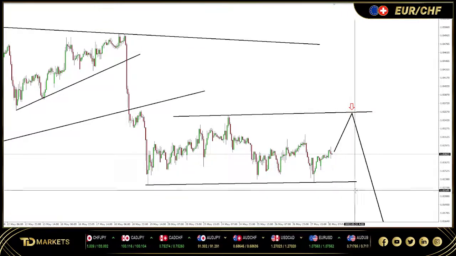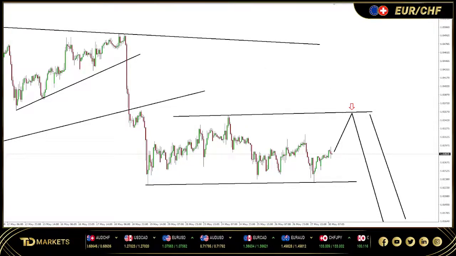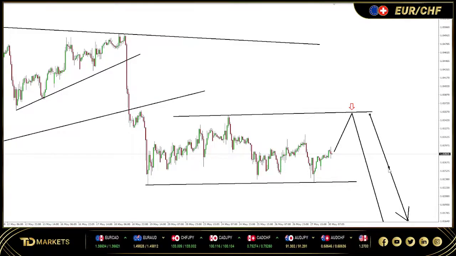Either it's going to give us the first scenario or the second scenario, but the leg that you'd want to focus on is this one to the downside. You'd want to focus on this push to the downside. Whether it gives us the first scenario or the second scenario, you'd want to focus on this push to the downside. All right, so that's how Euro Swiss is forming.